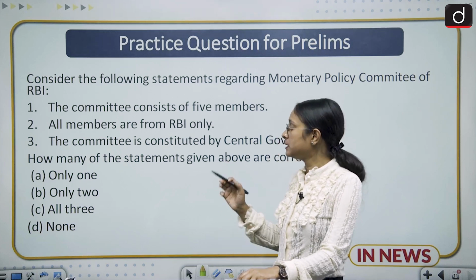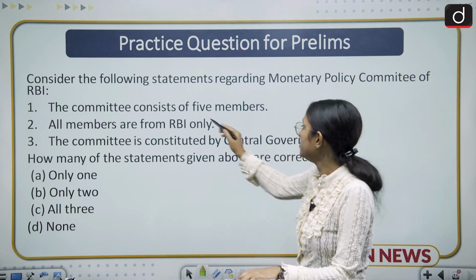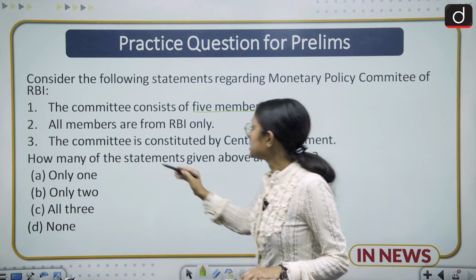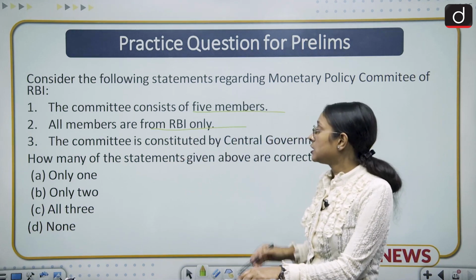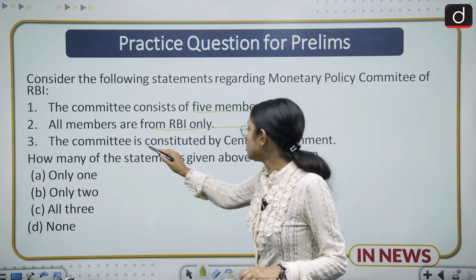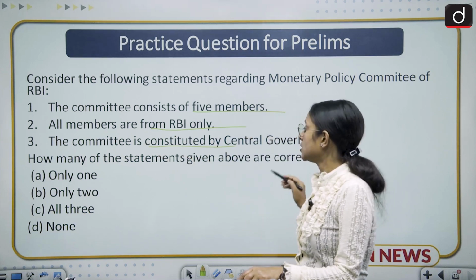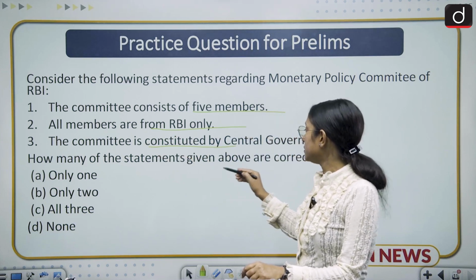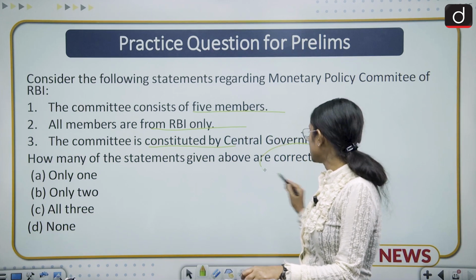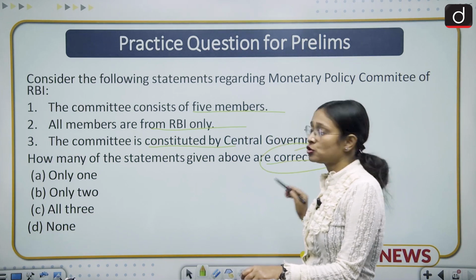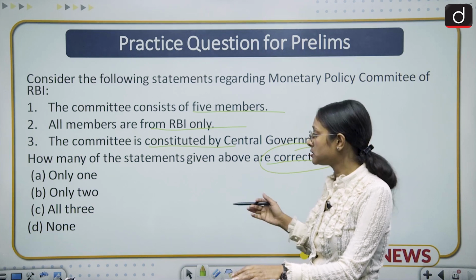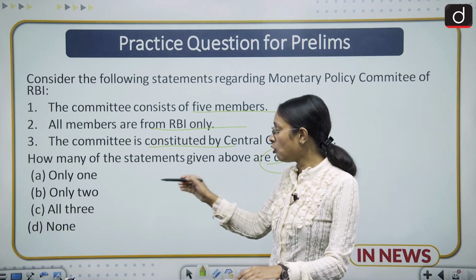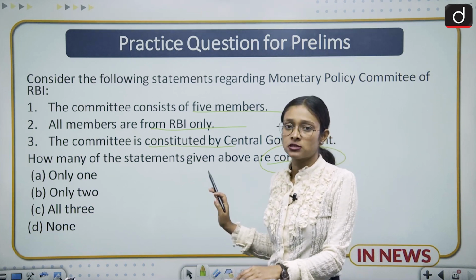Your first statement is, the committee consists of 5 members. Second statement, all members are from the RBI only. Third statement, the committee is constituted by the central government. How many of the statements given above are correct? In this question, they are asking for correct statements, so you have to answer accordingly. Your options are only 1, only 2, all 3, none. You have to answer this in the comment section.